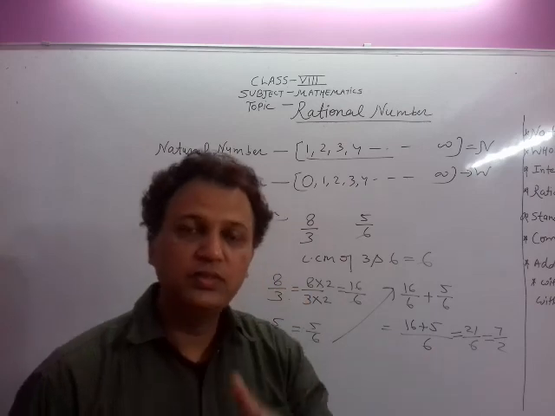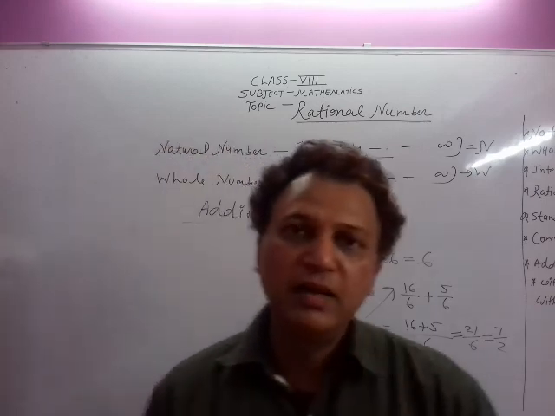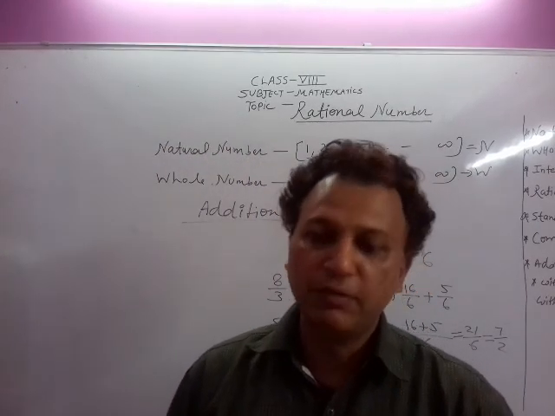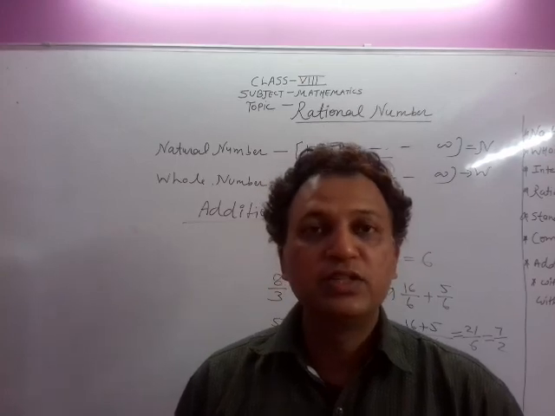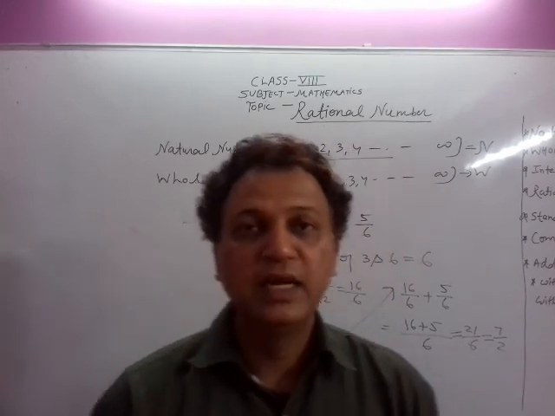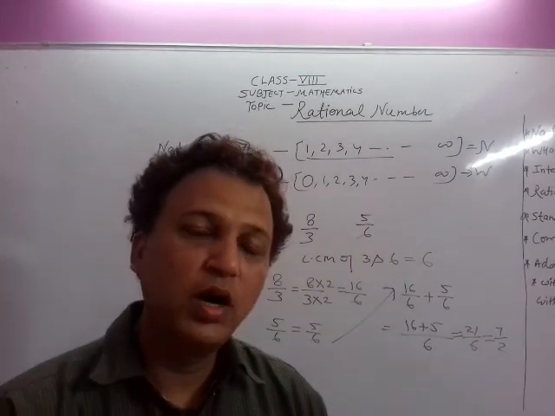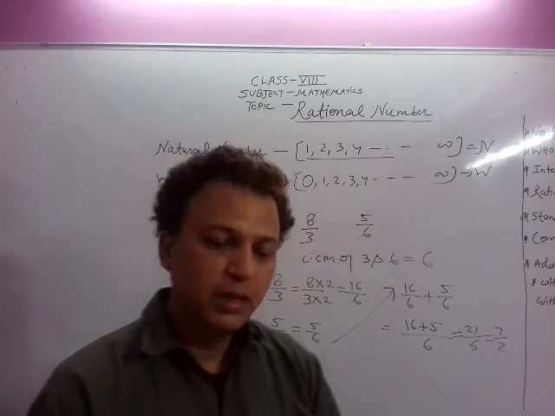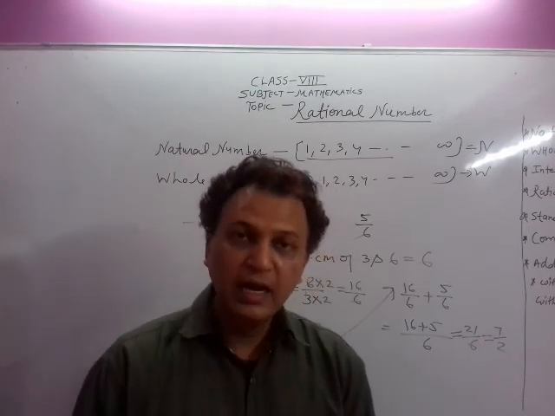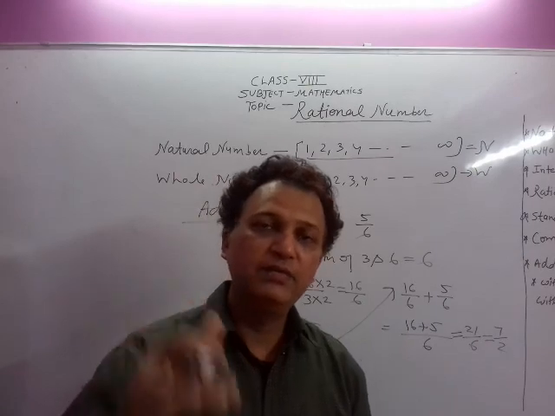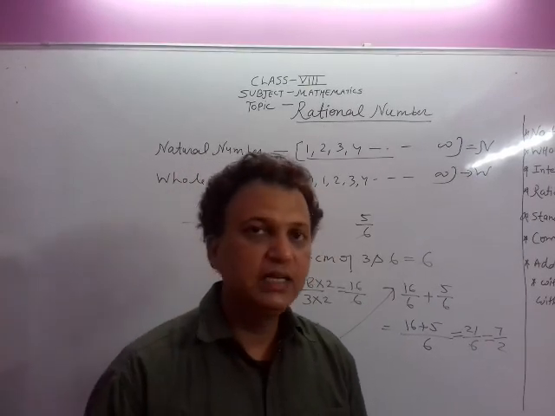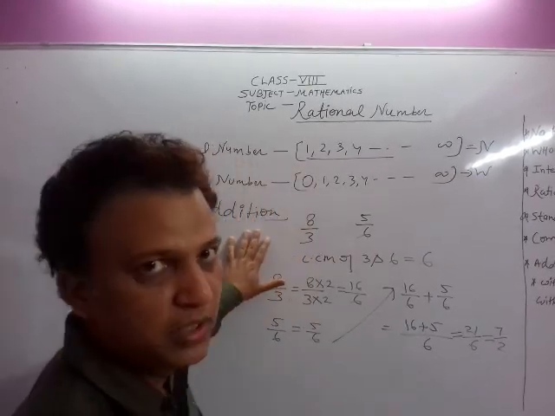So my dear students, what have we learned today? We have learned today the definition of rational numbers, rational numbers in standard form, and besides this the comparison of two rational numbers. How can we compare two rational numbers, by the cross multiplication method and by making the denominator same and then comparing the numerators. And besides this we have the addition of rational numbers.